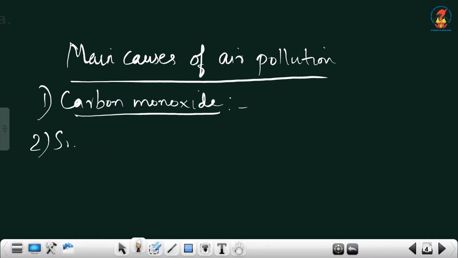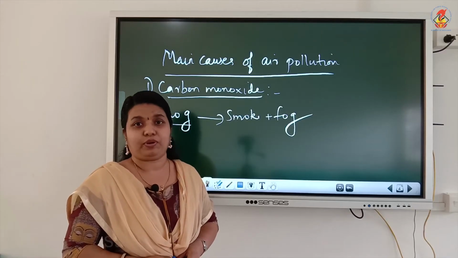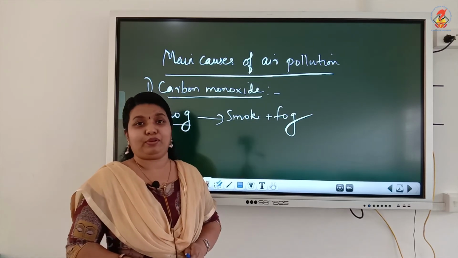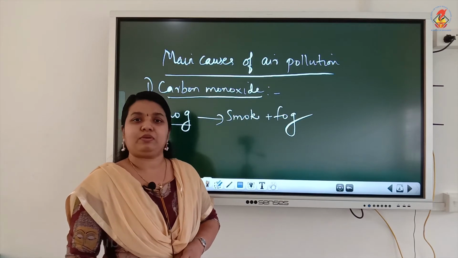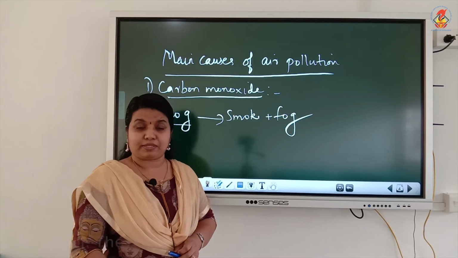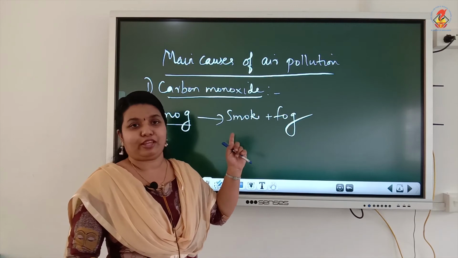Second one is smog. Smog is a mixture of smoke and fog. Smog may contain oxides of nitrogen. It combines with fog and other air pollutants to produce smog. When inhaled, smog causes breathing difficulties such as asthma, cough and wheezing in children. So, this is the second main cause of air pollution.